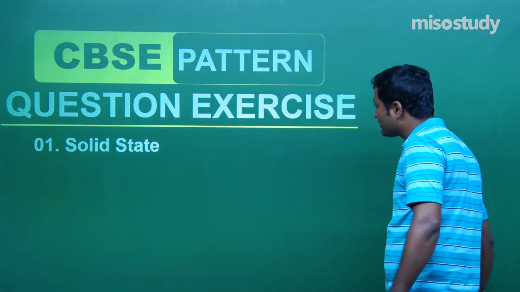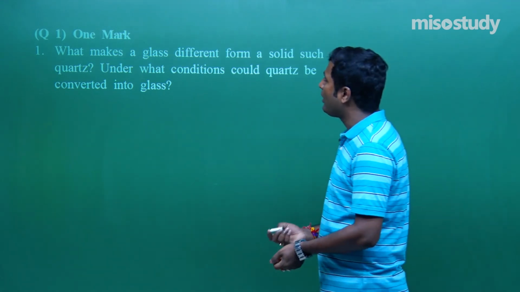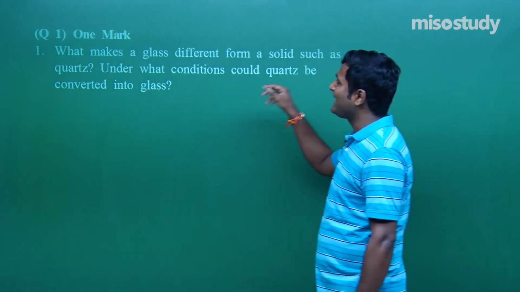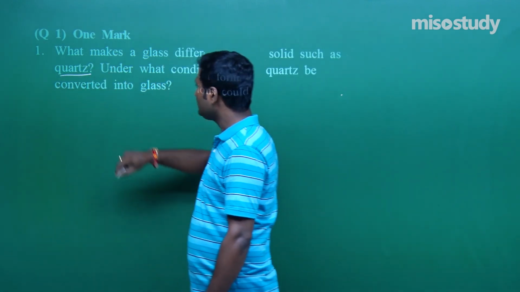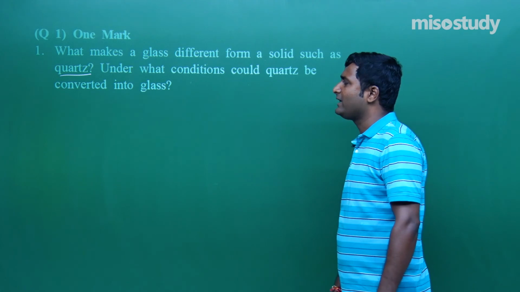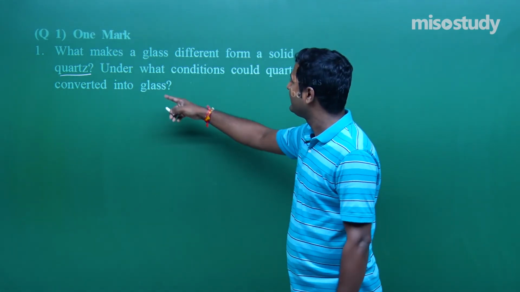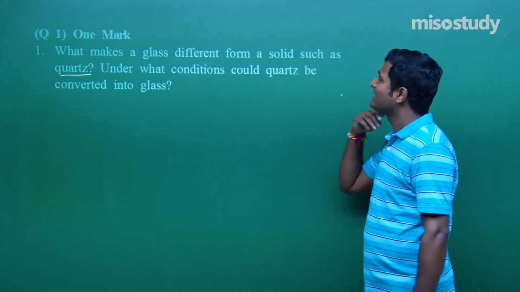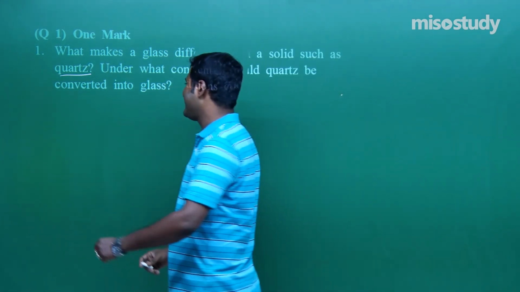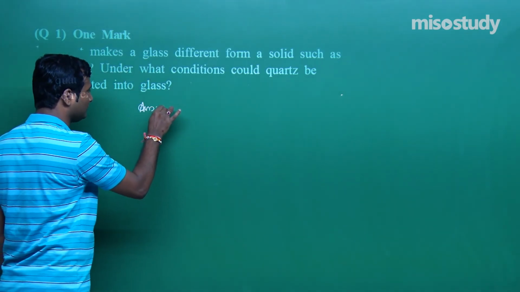Look at question number 1. Listen carefully to what is given here. What makes a glass different from a solid such as quartz? Under what condition could quartz be converted into glass? Again I am repeating: what makes a glass different from a solid such as quartz? Now listen carefully, what is the answer to this question? This is a single mark question.